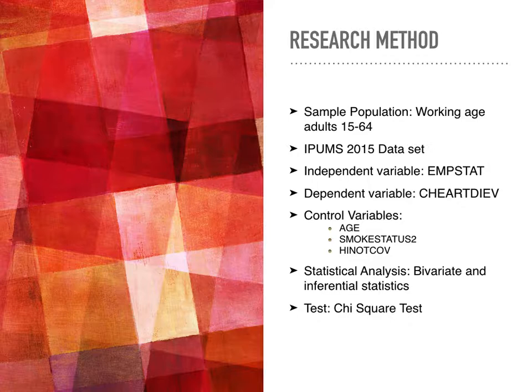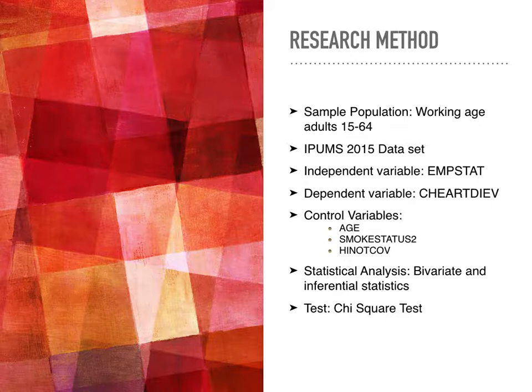The dependent variable, coronary heart disease code, asked the test subjects whether they had ever been told they had CAD. We then controlled for smoking status, since it is a known risk factor for cardiovascular events. In addition to smoking status, we also controlled for age, since morbidity increases as we get older, and for those with or without healthcare coverage.